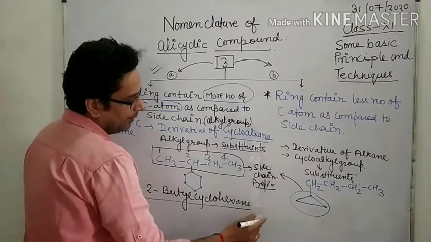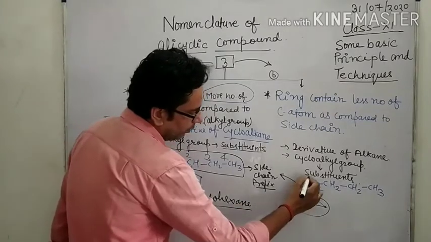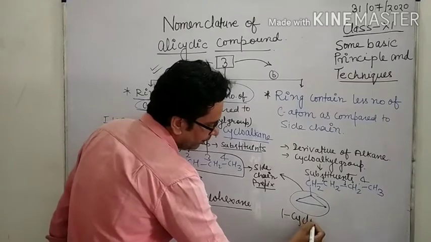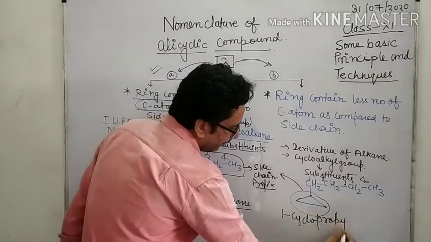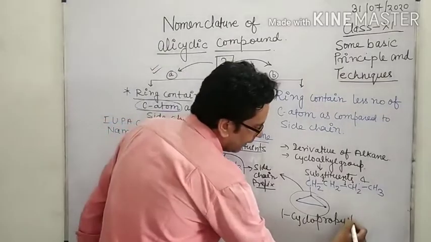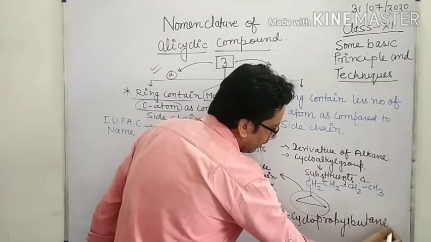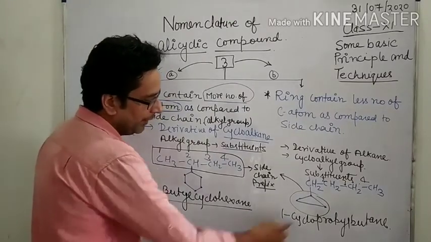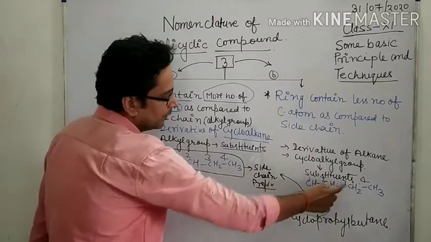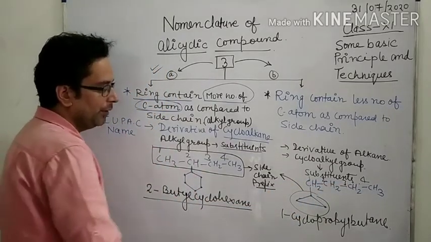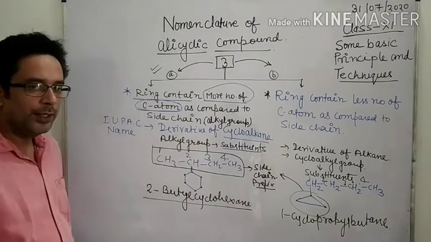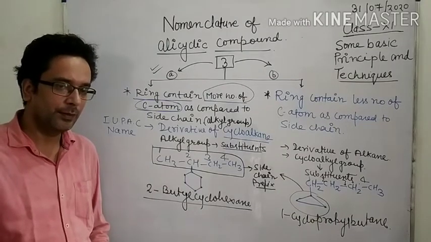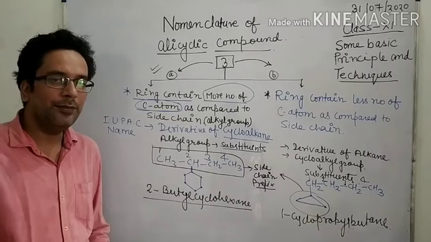So what is the name of this? This is 1-cyclopropyl, 1, 2, 3, 4. 1-cyclopropyl butane, because it is a cyclopropane, but one hydrogen is removed and this group is added. So the name of this compound is 1-cyclopropyl butane. Okay, so in the third point we discuss ring size. Okay, naming on the basis of ring size.